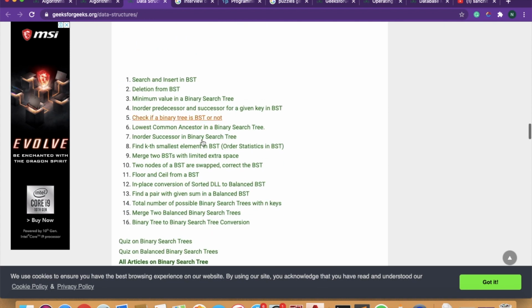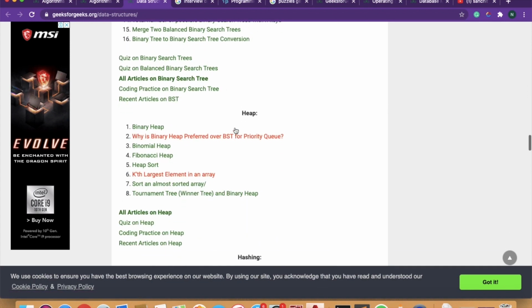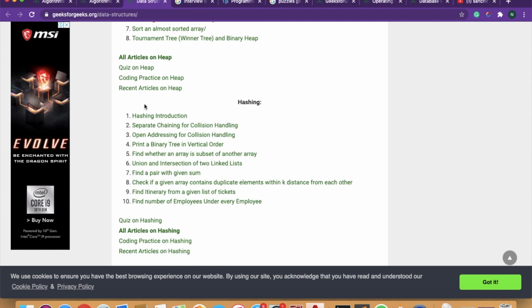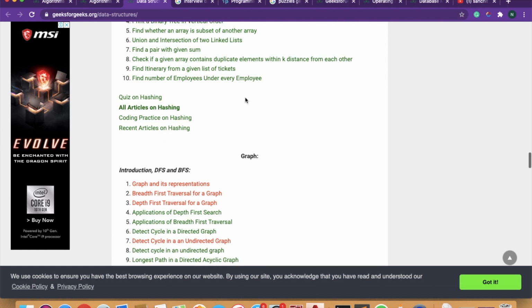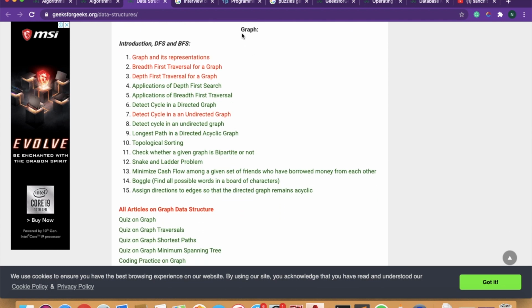Binary search is important, you need to cover all these topics. Heap, for the heap what you can do is you can just google how to do min heap and max heap, how to implement both these heaps, and how do you use priority queue to implement that in C++ STL. In hashing, this is the theory part, you need to remember these things because in interviews they do ask for hashing. Okay, and the graph is quite big and large.